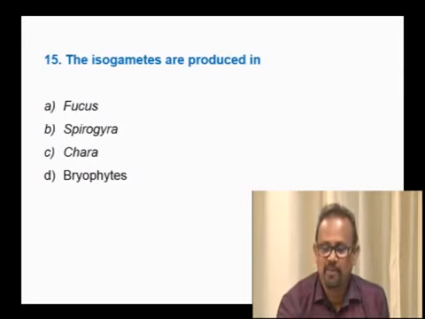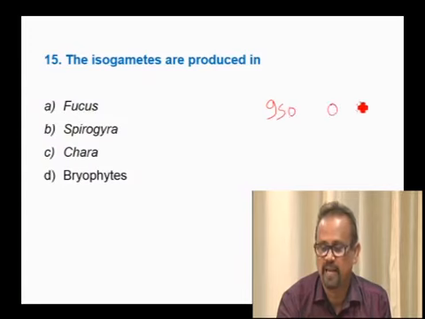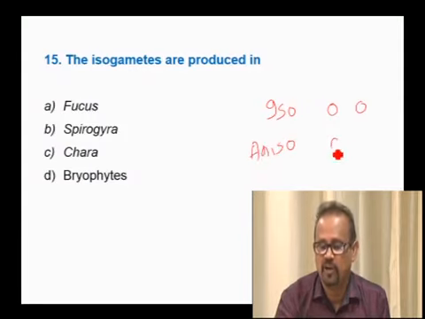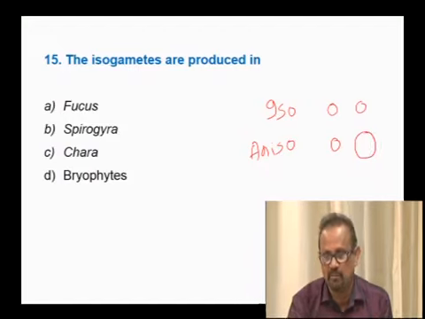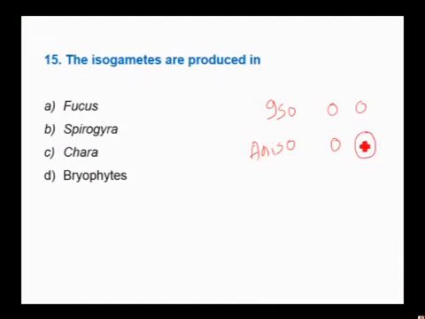So the gametes can be classified into isogametes, where sperm and the egg cannot be differentiated, and anisogametes, where sperm is smaller and egg is larger. In shape, both are spherical, both are immotile, but the egg is larger and the sperm is small. Oogametes are totally different. The sperm and the egg are totally different. The sperm is active, the egg is inactive; the sperm is motile, the egg is immotile.